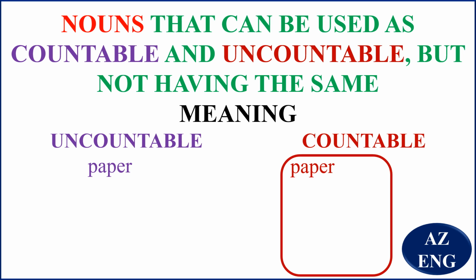Here, paper can be countable when you mean an exam. For example, you can say to someone, how many papers have you done? This means how many exams have you done? Two papers remain for me to finish. That is, two exams remain for me to finish.